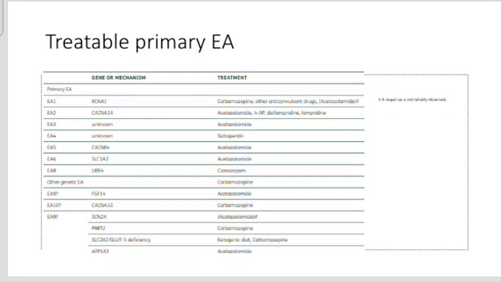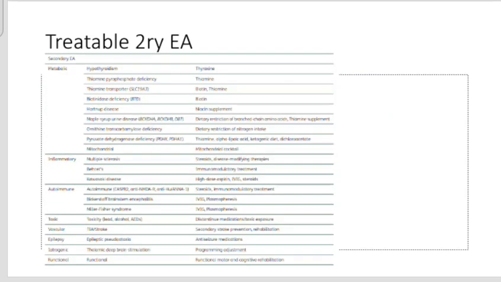Now we move to secondary causes of episodic ataxia. There are a huge number of causes with subcategories, like metabolic, inflammatory, autoimmune, toxic, vascular. Under those also there are subcategories. Depending on the exact etiology, the treatment will be different. So that is the importance of finding the etiology.